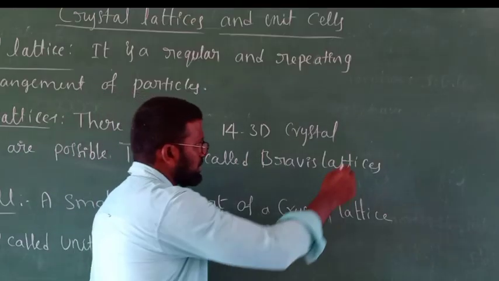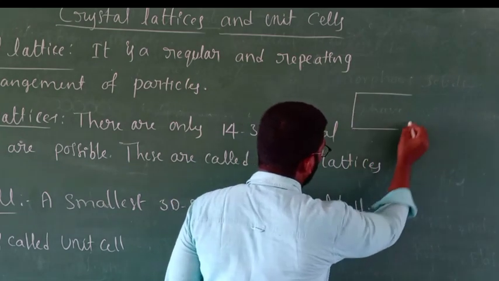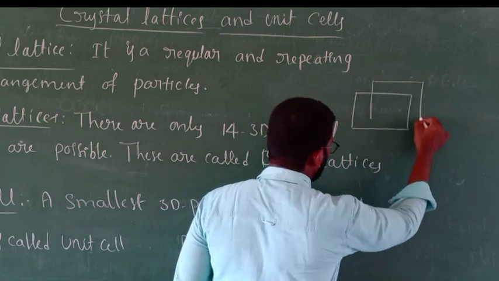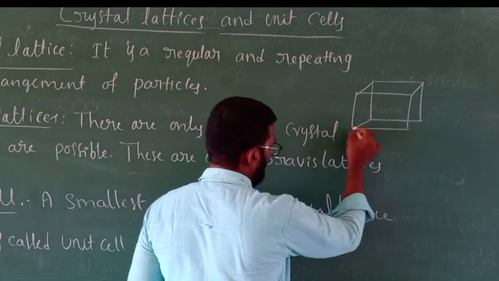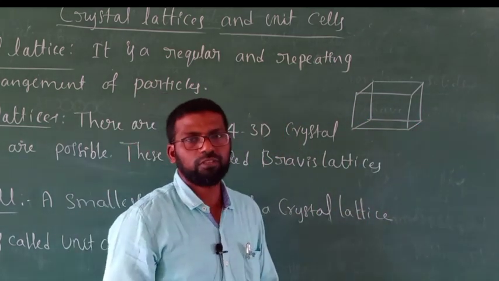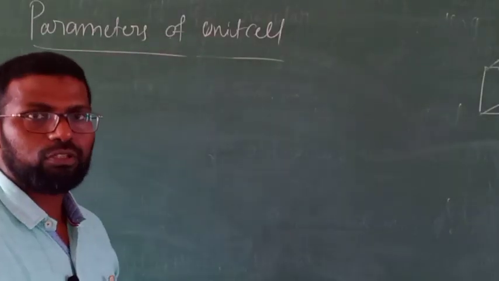Usually unit cell is represented in a cubic manner, like a cube. This is the simplest representation of unit cell. Now let's discuss the parameters of unit cell.